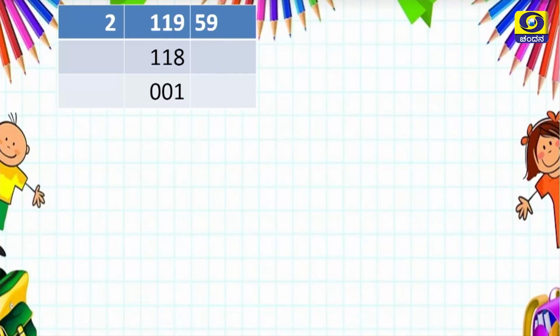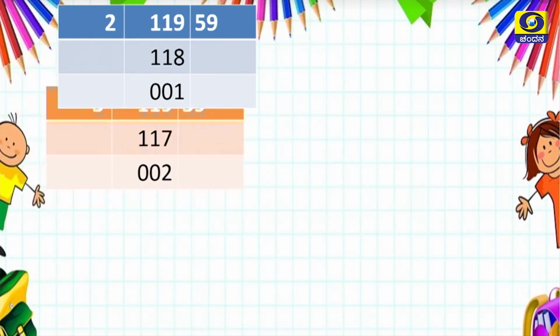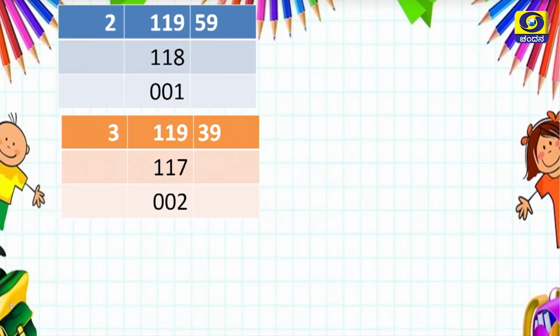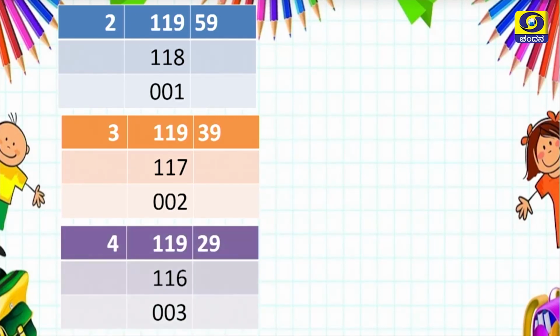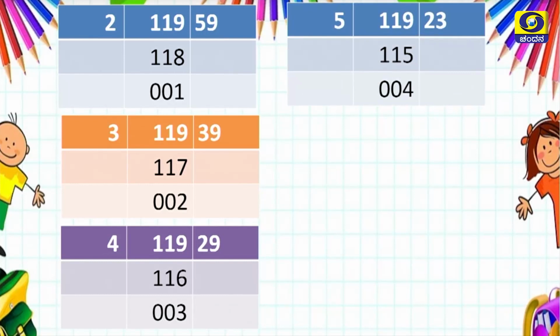If you take 119 and divide by 2, we will get the remainder 1. If you take 119 and divide by 3, we will get the remainder 2. If you take 119 and divide by 4, we will get the remainder 3. If you take 119 and divide by 5, we will get the remainder 4.